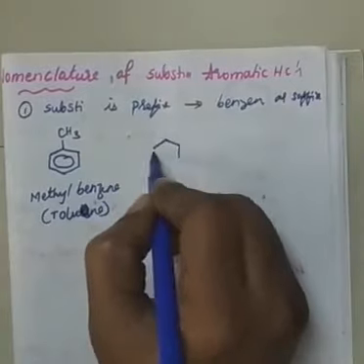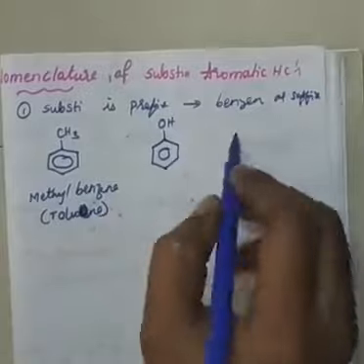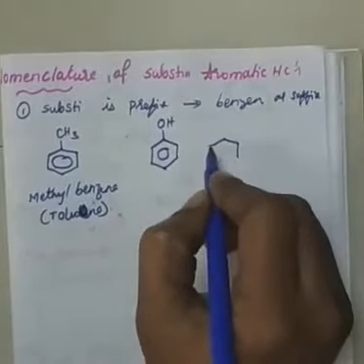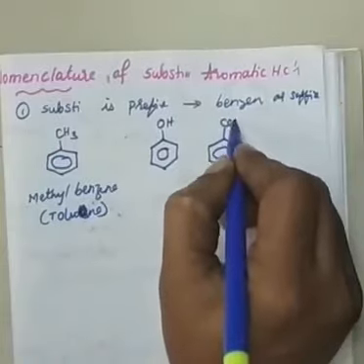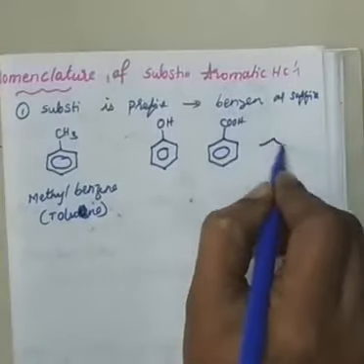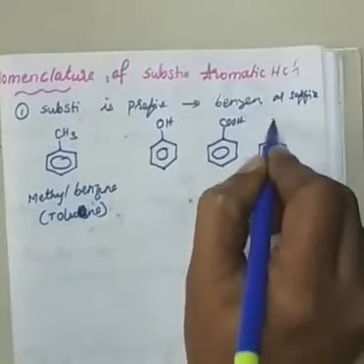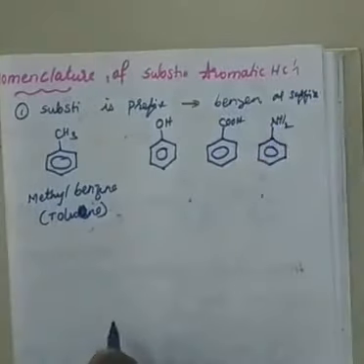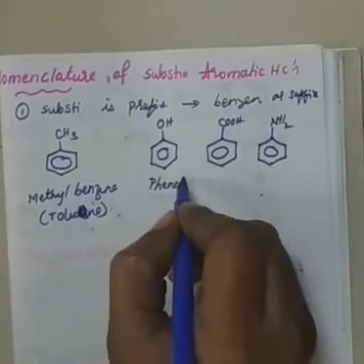If I write some OH group onto it, if you know, you can write the names, and if not, you can try over here. If a COOH group is present, if NH2 is present, very famous, you have to remember these names of the compounds. If OH is present, I would call this phenol.